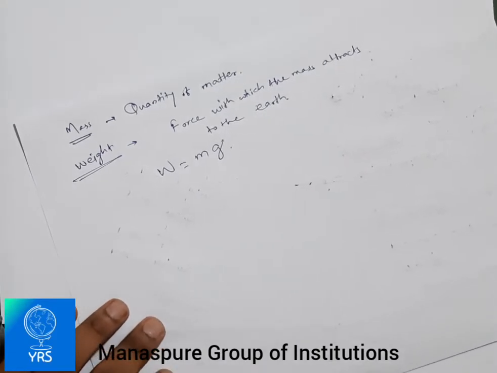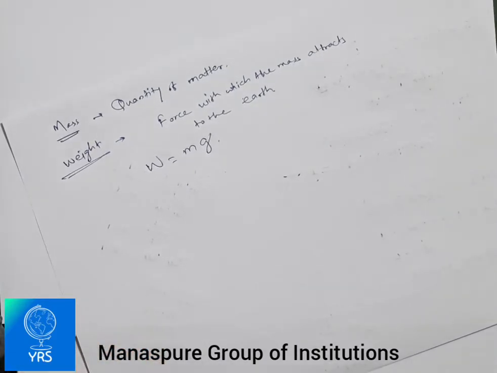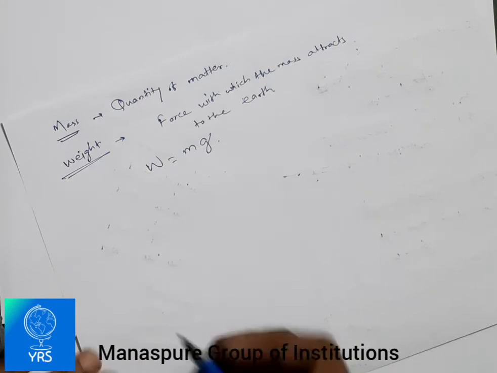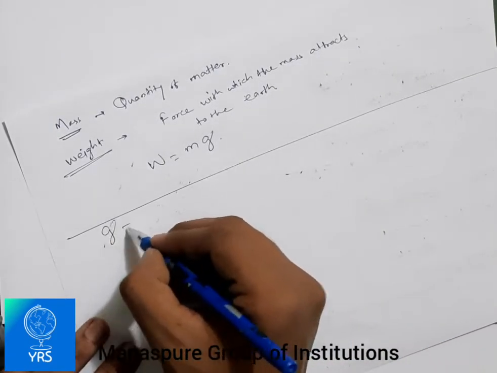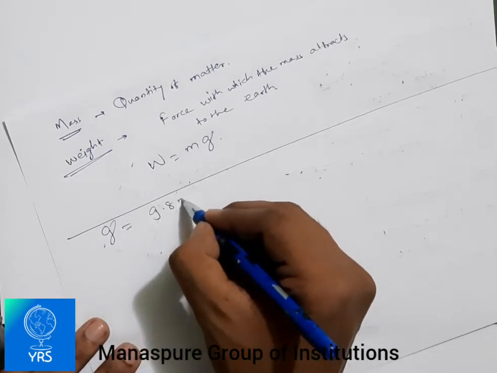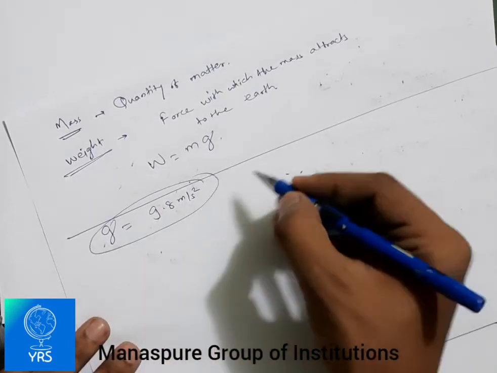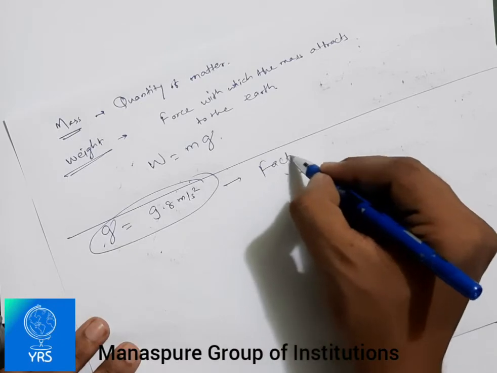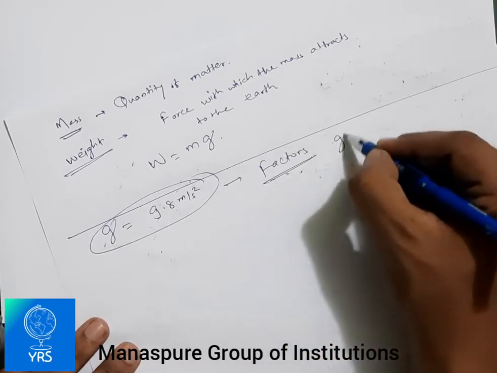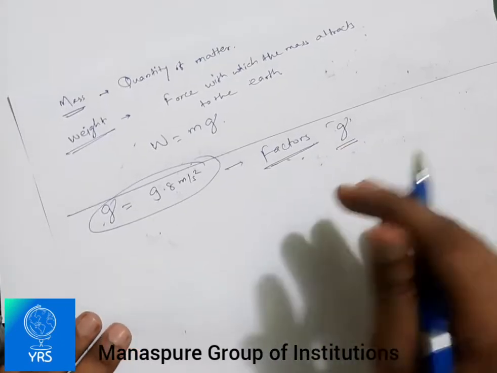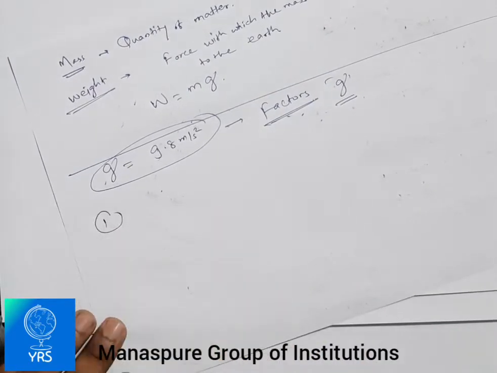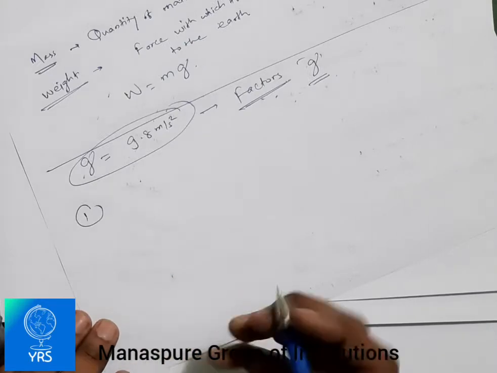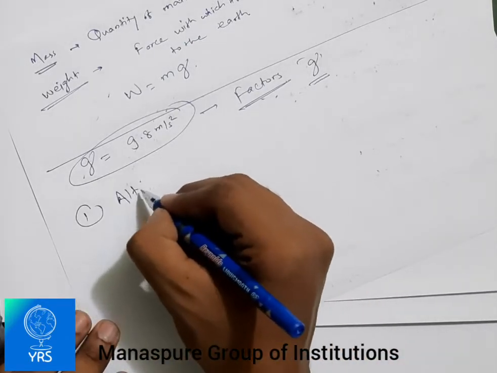Then we were discussing the factors affecting g. Now this one is important. While we discussed acceleration due to gravity, small g, the value was 9.8 meter per second square, but there are a few factors that affect it. Which are those factors? The first one is altitude.